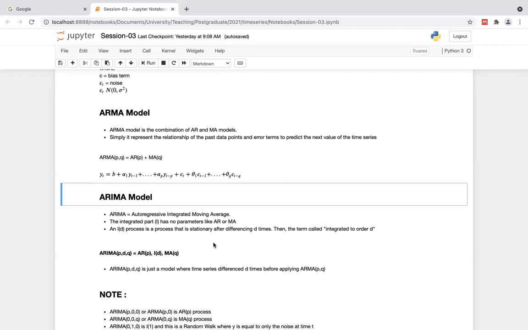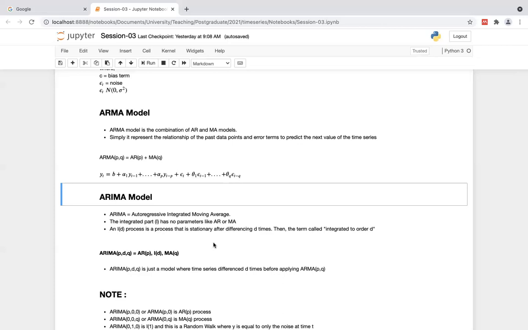What is differencing? We lag the sequence by some time steps. For example, our original time series is t1, t2, t3, up to tn. Then you subtract t1 minus t2, t2 minus t3, t3 minus t4, and so on, and generate another time series. Then the differencing is 1.